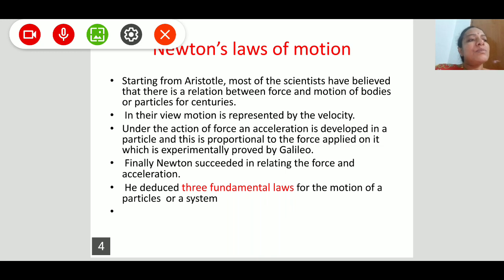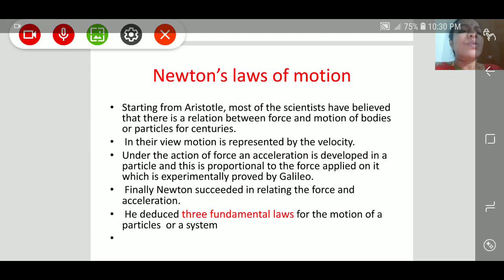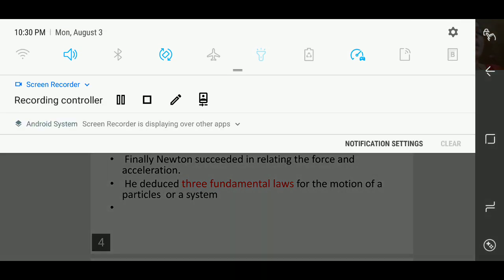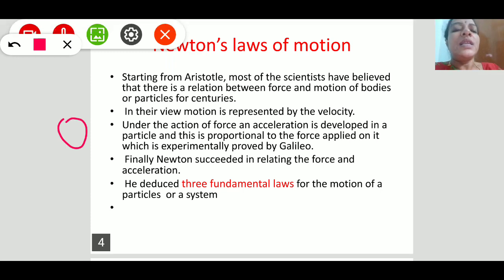This motion is represented by the velocity. Under the action of force, there is acceleration. If this is a body and we apply some external force, it comes into motion and accelerates; its velocity changes.